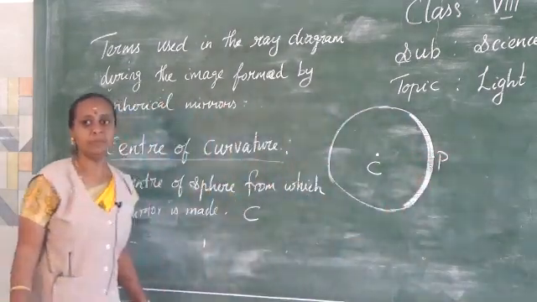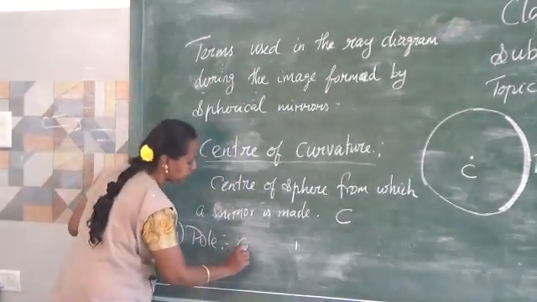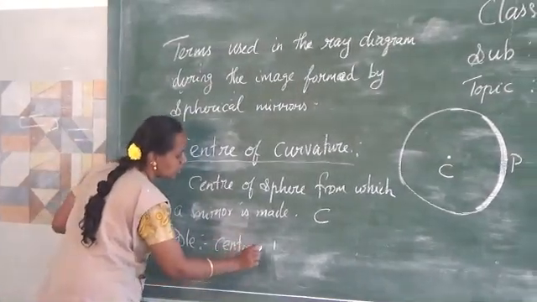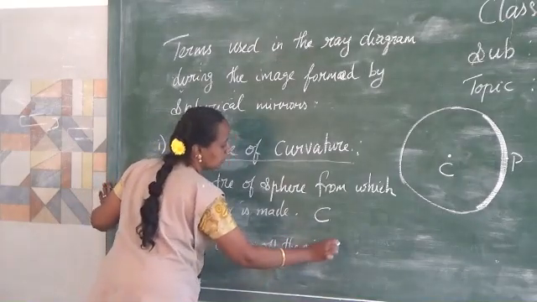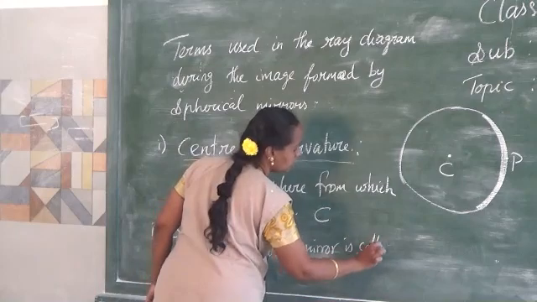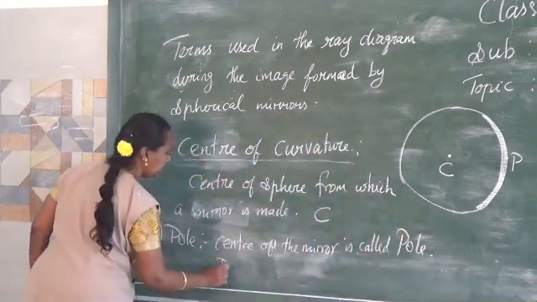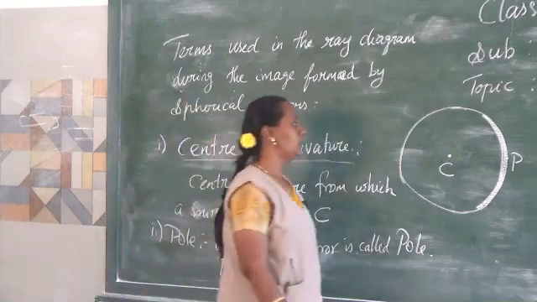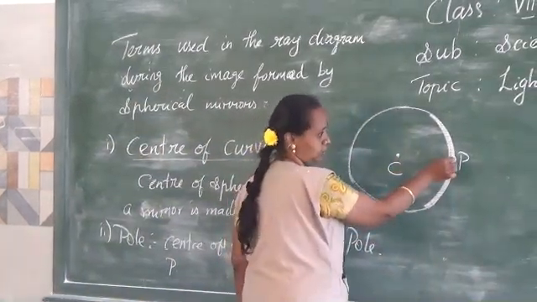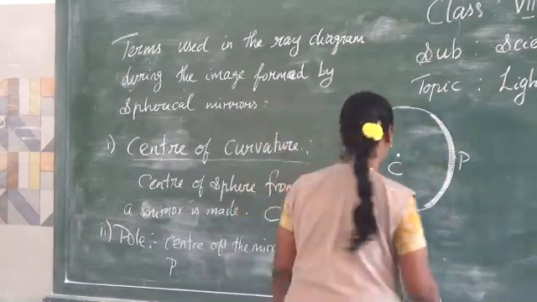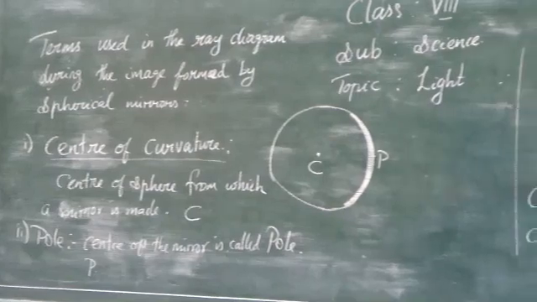The center of the mirror is called the pole, and it is denoted by the capital letter P. Now, this is the center of curvature and this is the pole. Now you are going to learn about the other term.